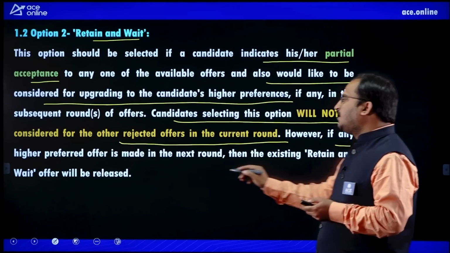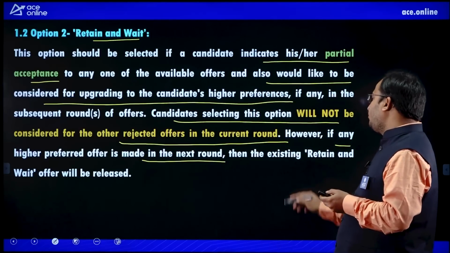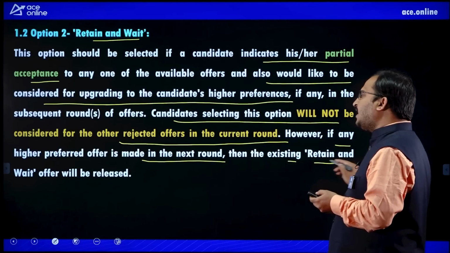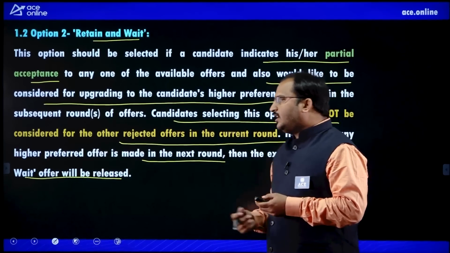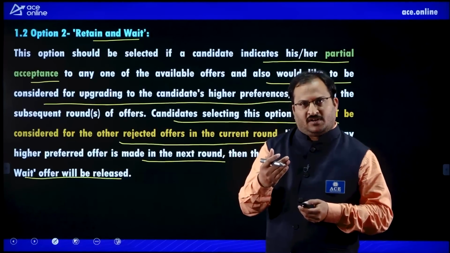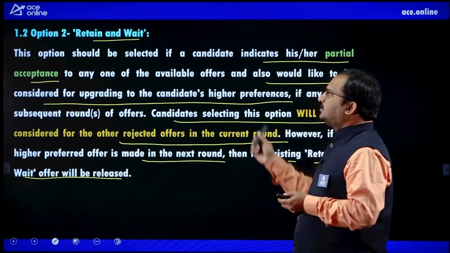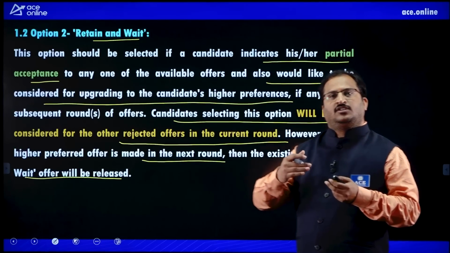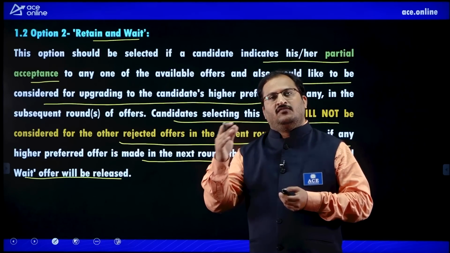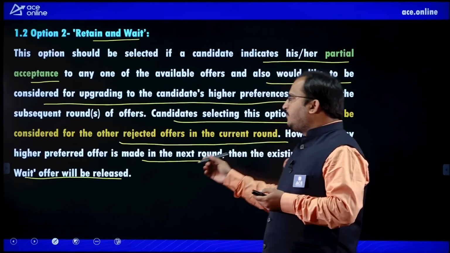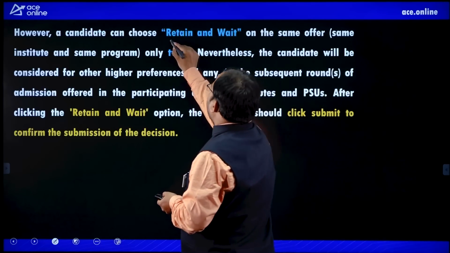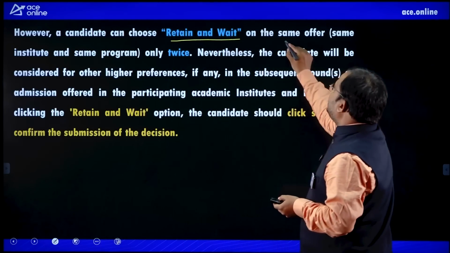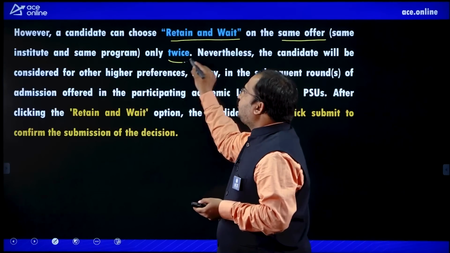However, if any higher preferred offer is made in the next round, then the existing retain and wait offer will be released. So, in a further round, if you get a higher preferred offer, then automatically the retain and wait option that you took in the previous round will be released. Try to remember this carefully, dear students. However, a candidate can choose retain and wait on the same offer only twice.